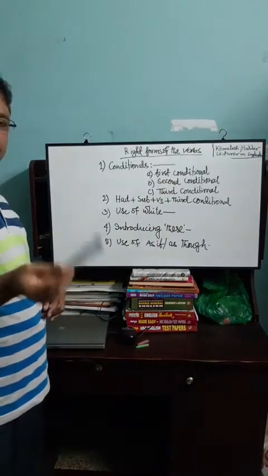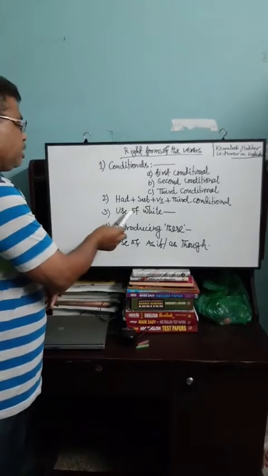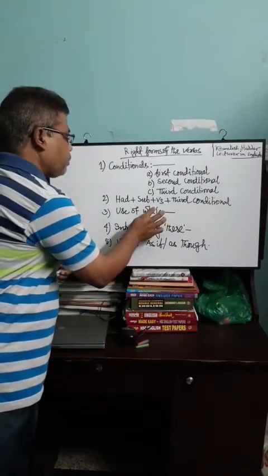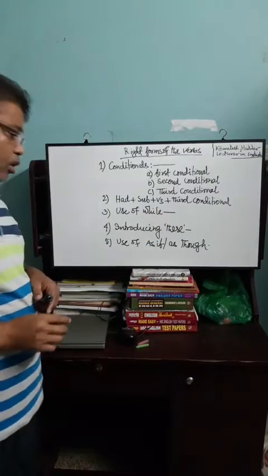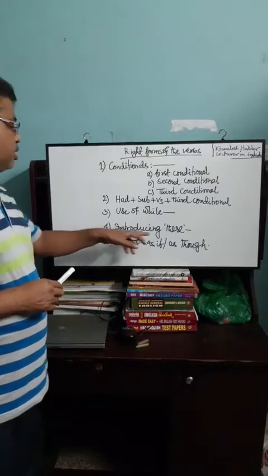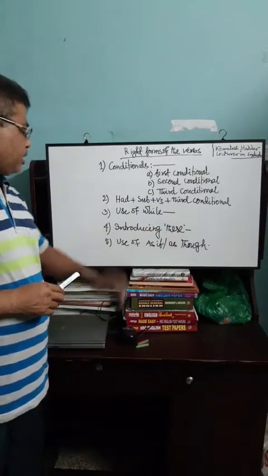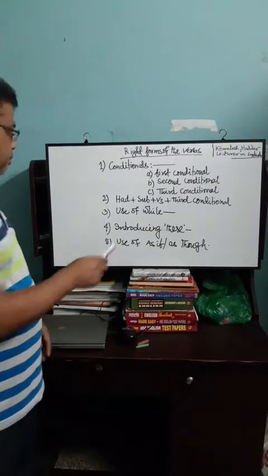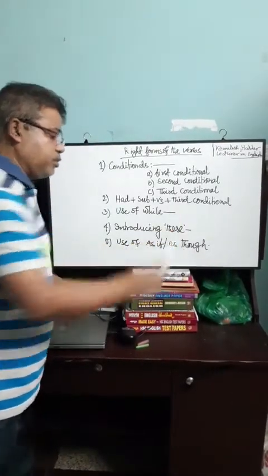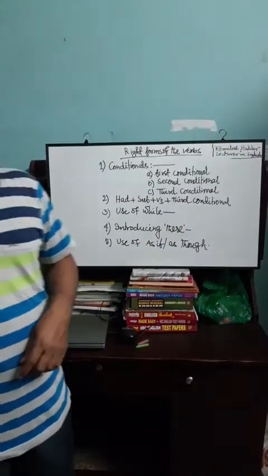And then number 3, use of while. Number 4, introducing there. And number 5, use of as if and as though. Okay?